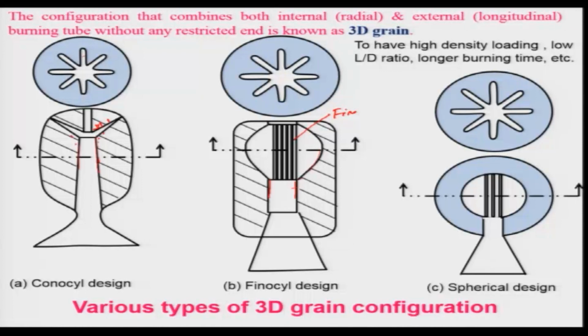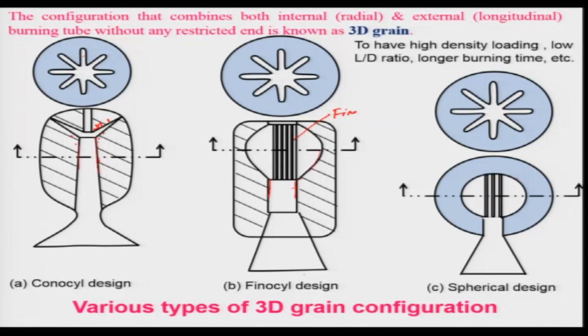And the other one, which is a very compact design among all these 3, is the spherical design, in which the burning will be spherical in nature, 3-dimensional. But it has a limitation on the diameter, because the diameter becomes very high, and you will get the lowest L by D ratio in the case of the spherical design.